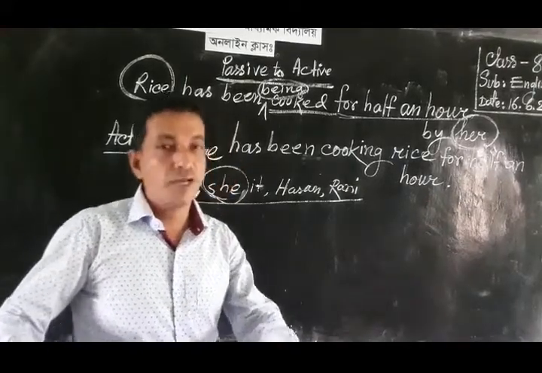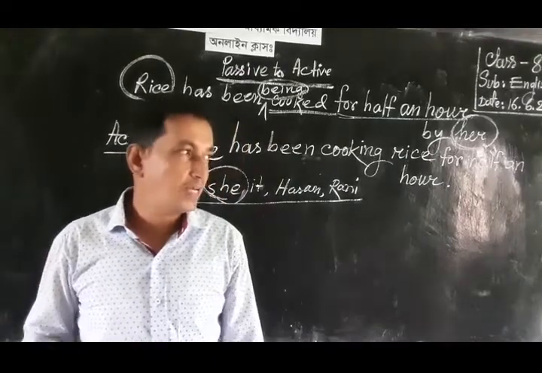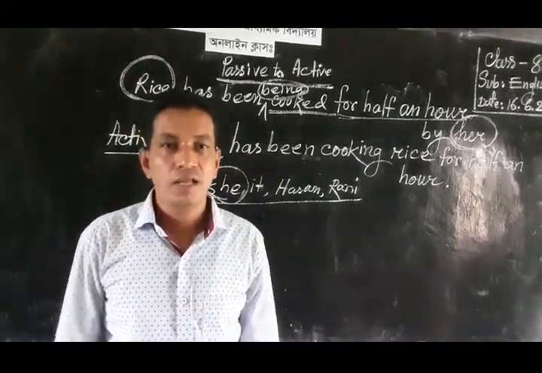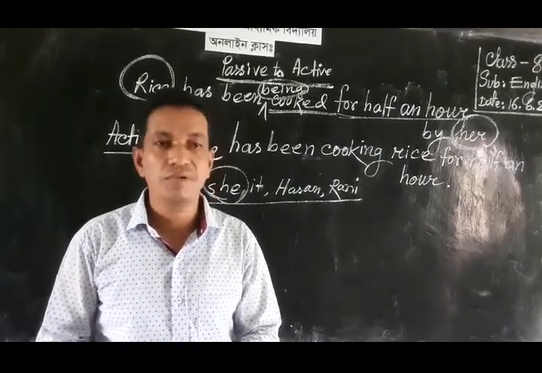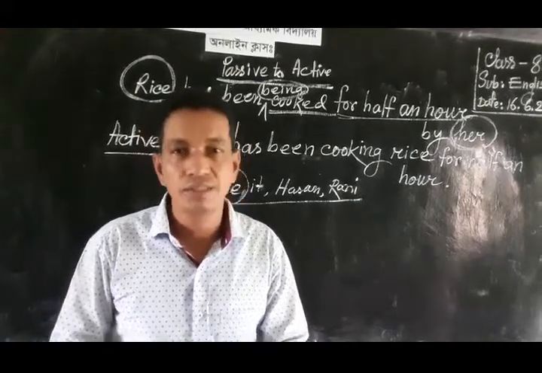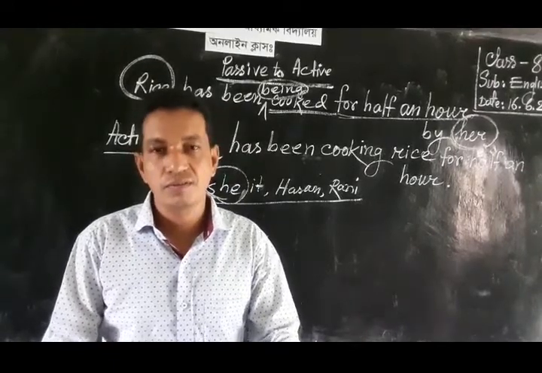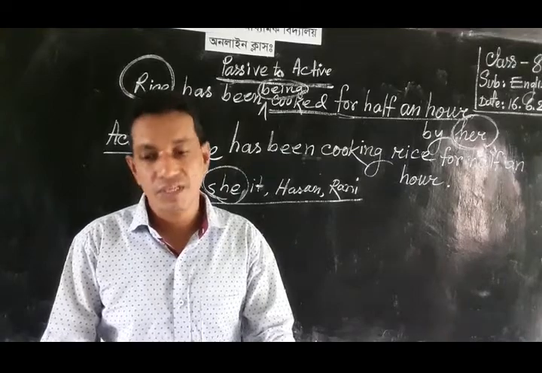So, dear students, we have completed 4 rules or 4 items from passive voice into active one according to the tenses. And you know that there are so many tenses in English grammar, and we have completed only 4 rules of passive voice into active voice according to the form of tense.